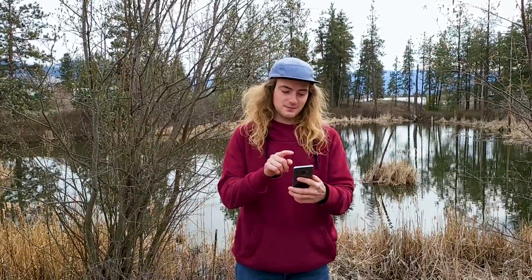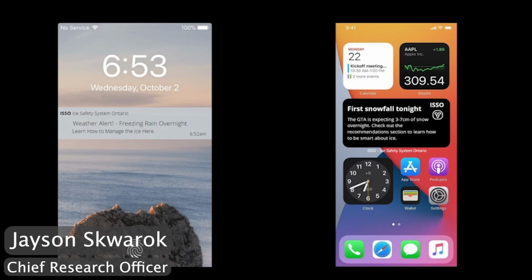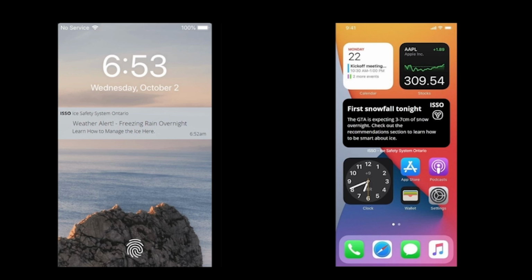A large problem with residential and commercial road salt use is one of knowledge. People don't know about the environmental impact of road salt. The goal of the ISO app is to provide a residential and commercial way to learn about alternative ice management solutions, as well as guide users on how to best use road salt. And it has notifications. The app would have simple notifications, as well as widgets to display current weather events and ice management tips for upcoming conditions.